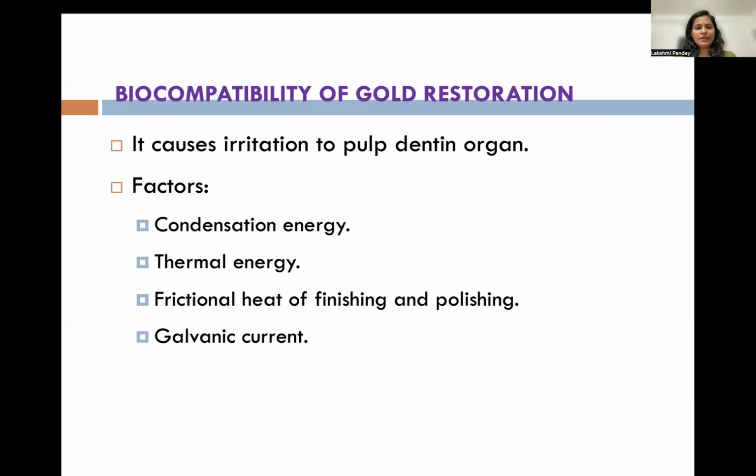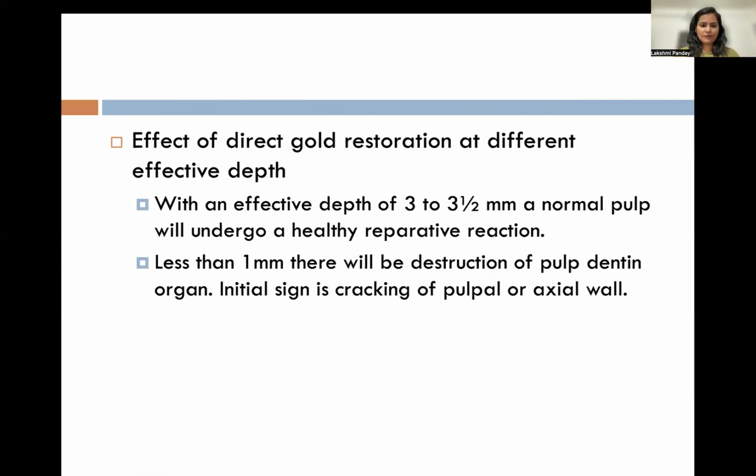Next comes the biocompatibility of gold restoration. It involves condensation energies, thermal energies, frictional heat, or galvanic currents. Whenever there's a gold restoration and an amalgam restoration is present, it is liable for galvanic shock. Thermal energy, yes, when you do annealing and you don't cool the restoration or the material properly, the chances of thermal energy harming your pulp is there. Condensation, yes, if you use a large amount of pressure on the mallet, condensation energy can damage your pulp.